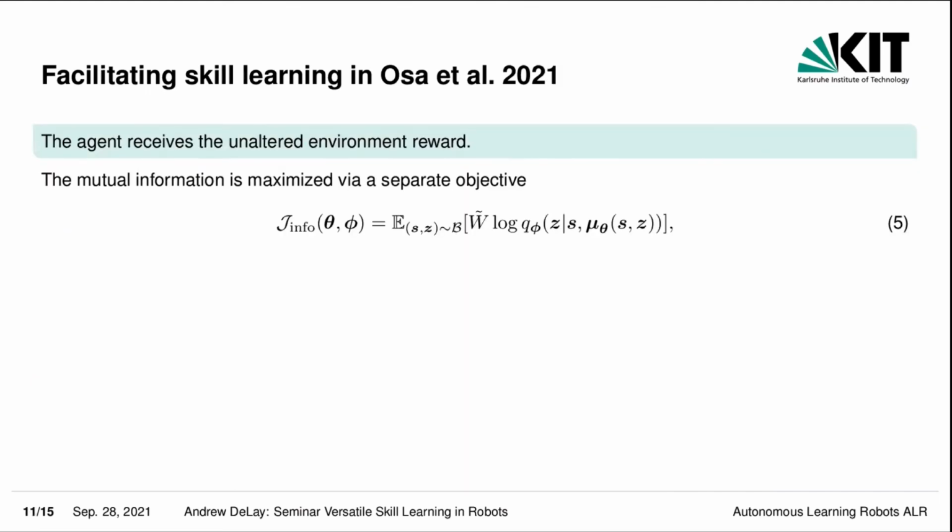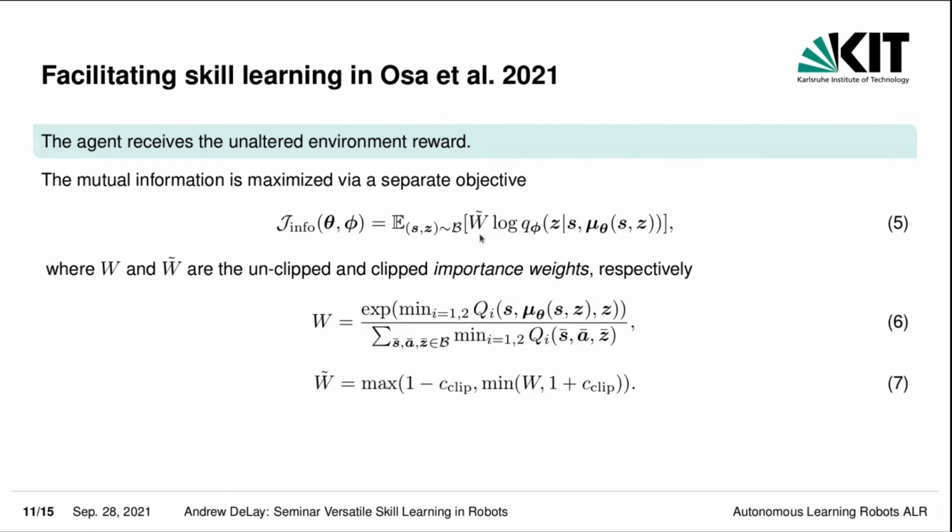In Eysenbach and others, they follow a completely different approach. Here, the mutual information is maximized by a separate objective, which includes the discriminator entropy and a so-called importance weight W. And this importance weight here is the clipped importance weight, which is the unclipped importance weight clipped to values around 1.